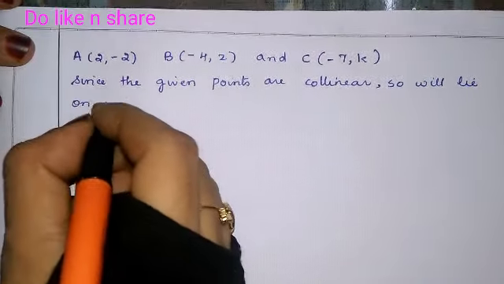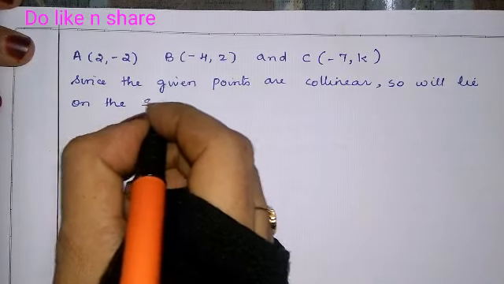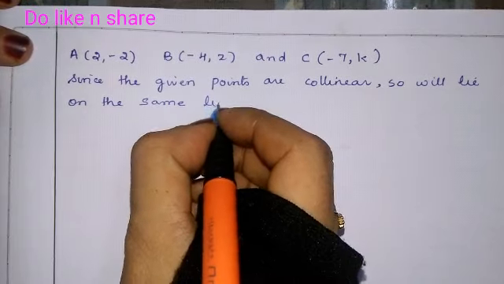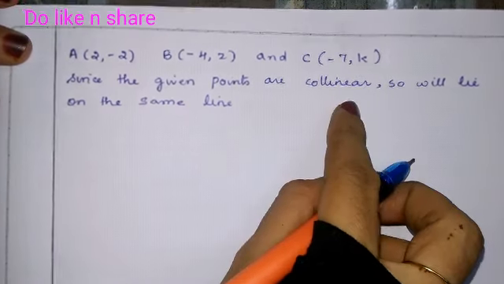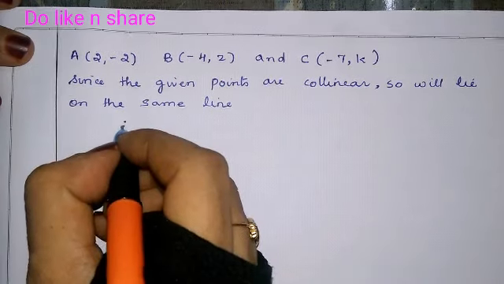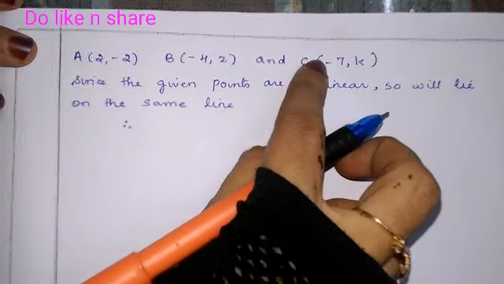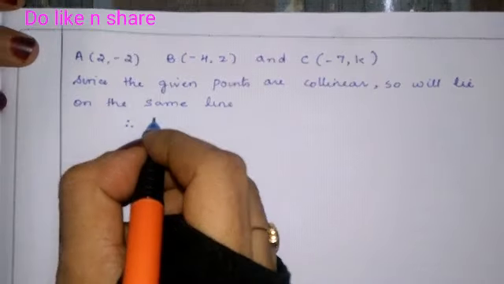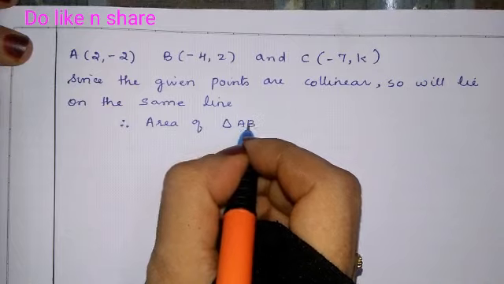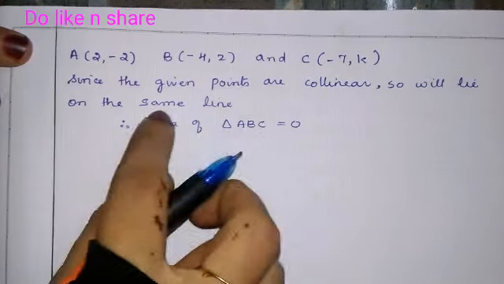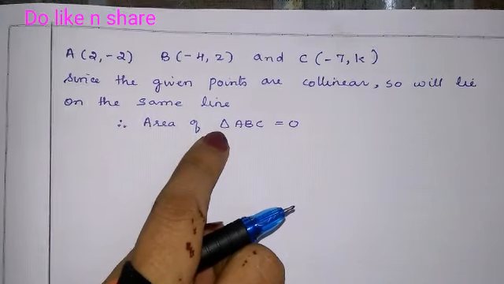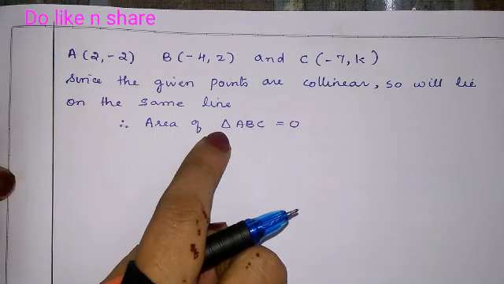We know that collinear means lying on the same line, so they cannot form a triangle. Therefore the area of triangle ABC is equal to 0.